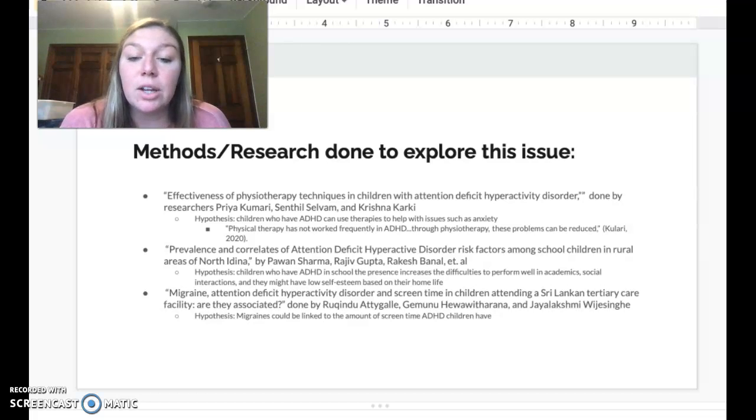Another was the prevalence and correlates of attention deficit disorder risk factors among school children in rural areas of North India. The hypothesis here was that children who have ADHD in school may show signs of difficulty performing well in their academics, may show signs of social interaction difficulties, and have low self-esteem due to their home life. And the last one was migraine, attention deficit hyperactivity disorder, and screen time in children attending Sarah Langton Terry Care Facility. Are they associated? The hypothesis here was that migraines could be linked to the amount of screen time in ADHD children.